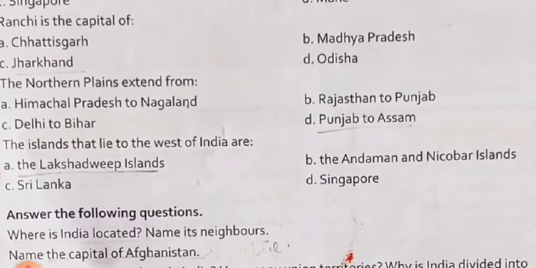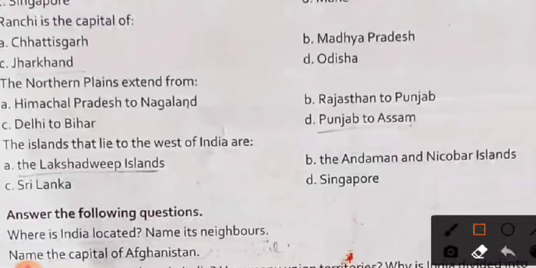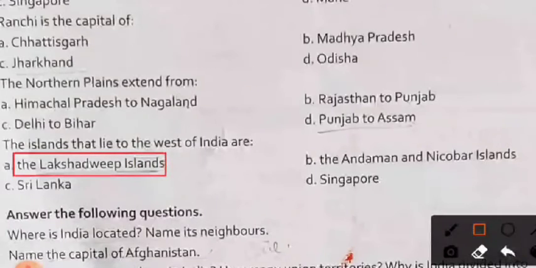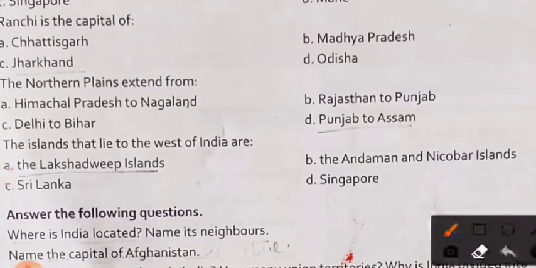The island that lies to the west of India: which island lies to the west of India? The right answer is the Lakshadweep Islands. They lie to the west of India in the Arabian Sea. The Andaman and Nicobar Islands lie to the east of India in the Bay of Bengal, so it is not the right answer.